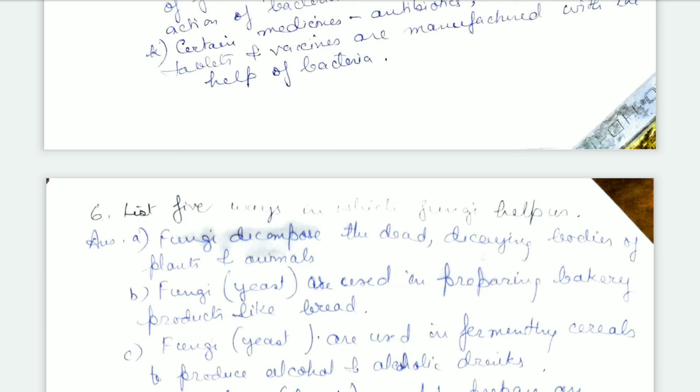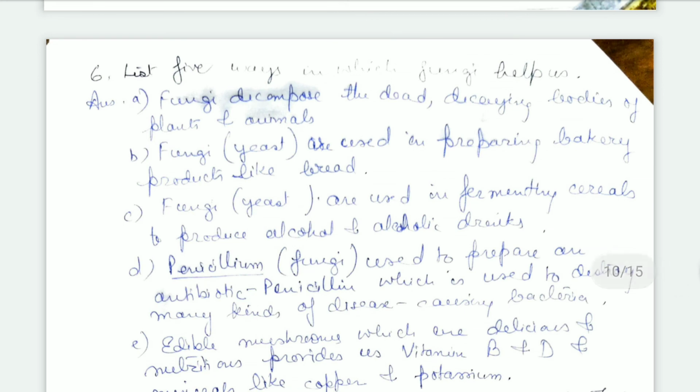Now we come to list five ways in which fungi help us. Fungi decompose the dead decaying bodies of plants and animals. Yeast, which is a fungus, is used in preparing bakery products like bread. Yeast is also used in fermenting cereals to produce alcohol and alcoholic drinks.